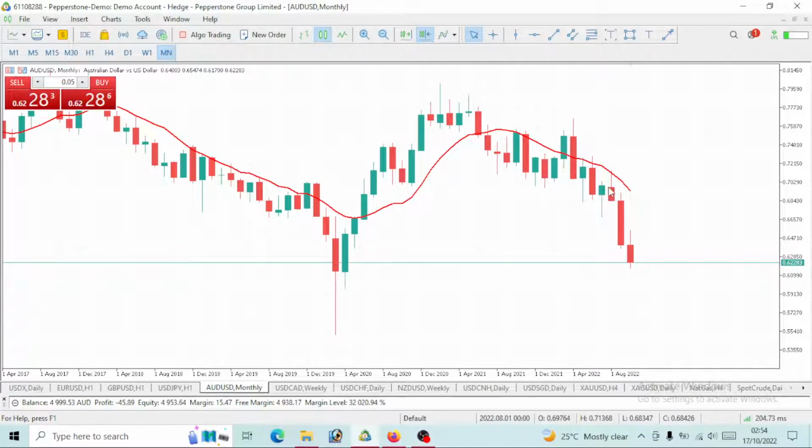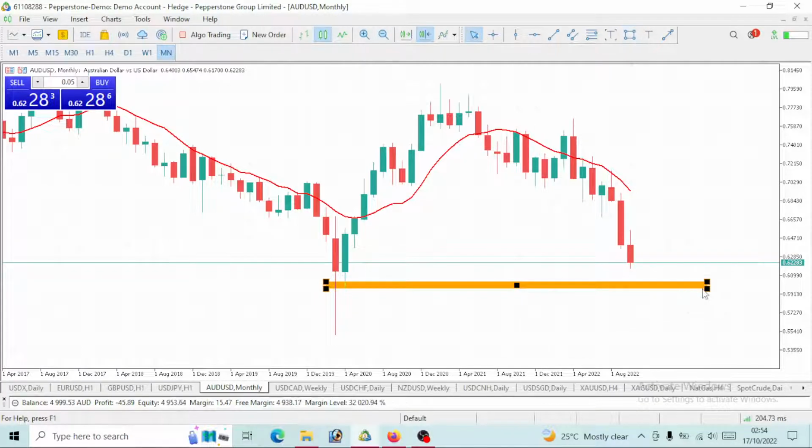Take a look at 3 months ago, bearish, 2 months ago, bearish. Even this month now, we are still on a bearish move. The month has not even ended and we are still on a bearish move. By the time this month ends, we're very likely to close below this week, which I strongly believe. So we still have a bearish move to be made, and AUD to our USD will continue to go bearish.